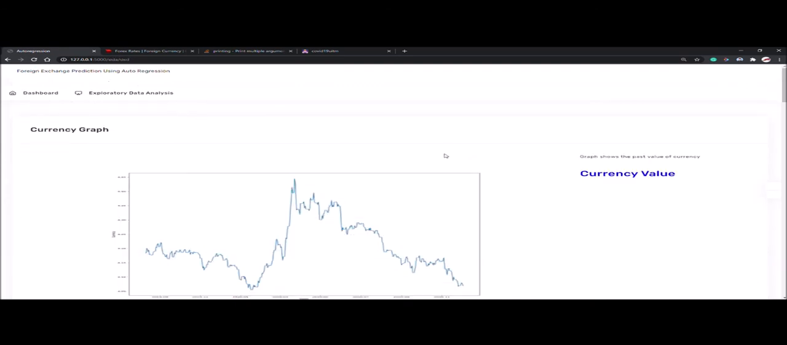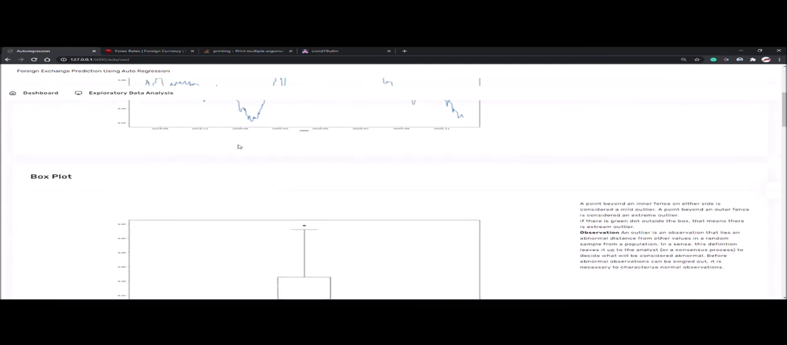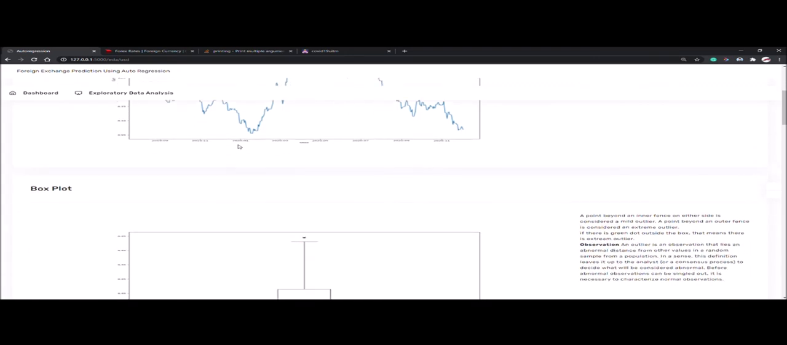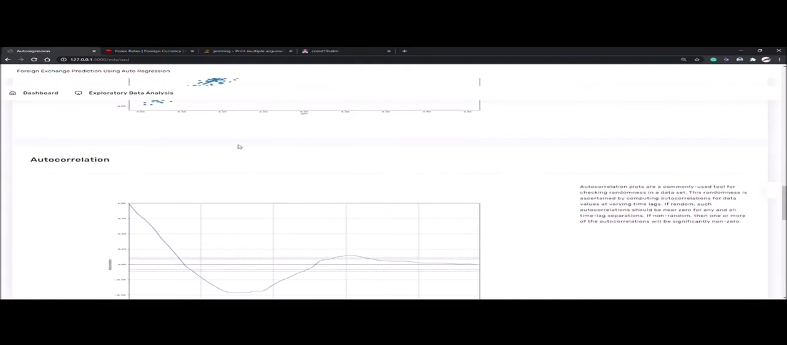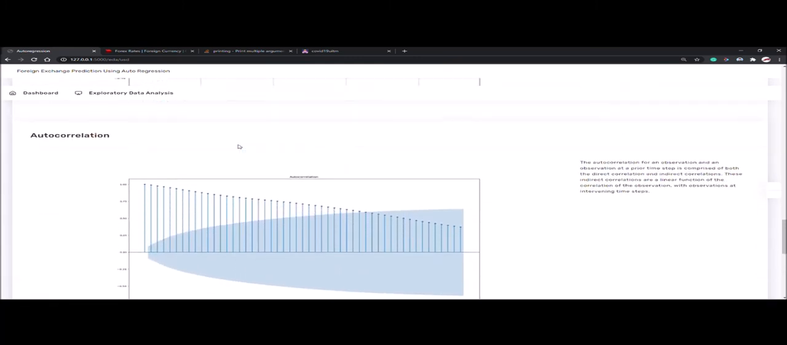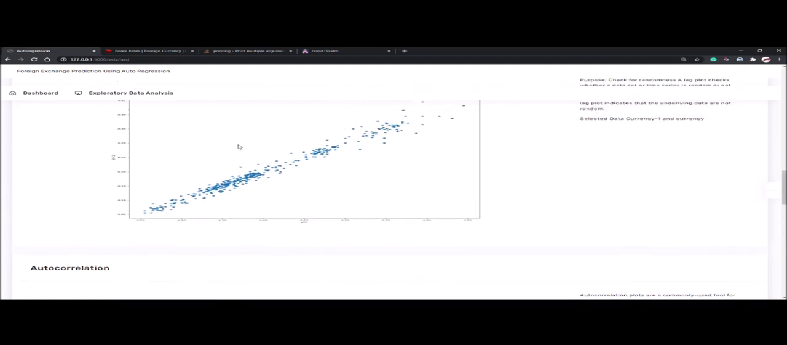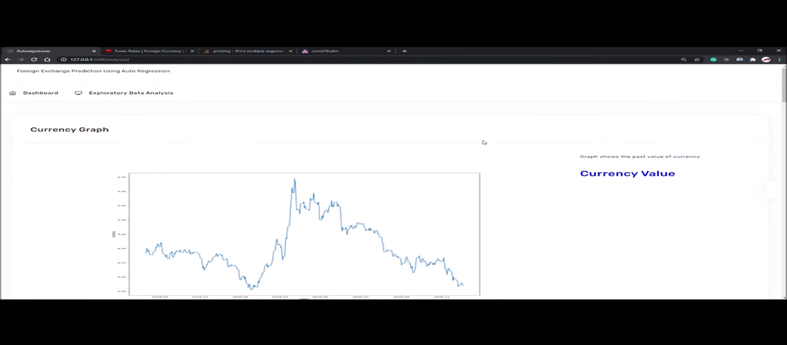Lastly is the visualization function. Each visualization is sorted by currency. This is one of the examples, which is Euro to Malaysian Ringgit. As we can see, there is a box plot, average currency line plot, autocorrelation, and partial autocorrelation that will help the admin to make a better decision on the trained model. So that's all from me. I will proceed with my slide.